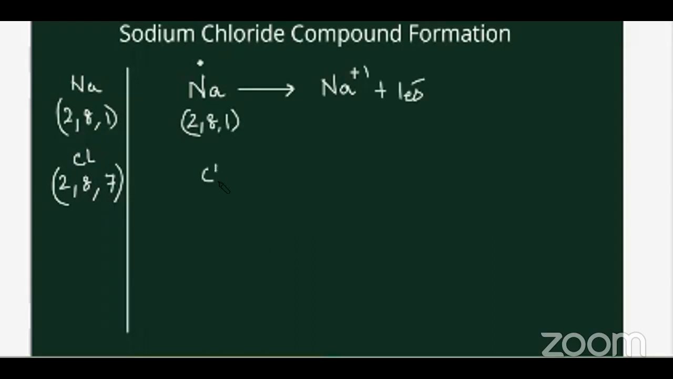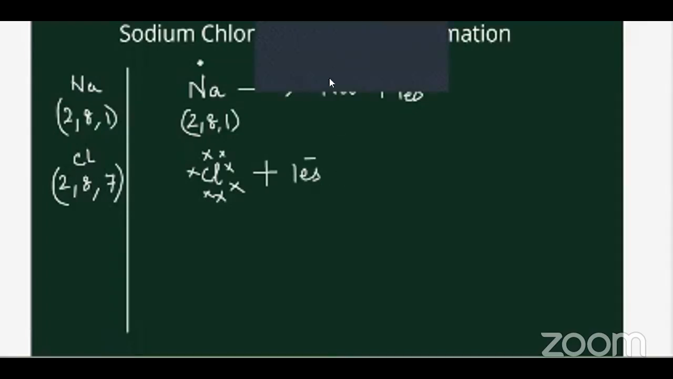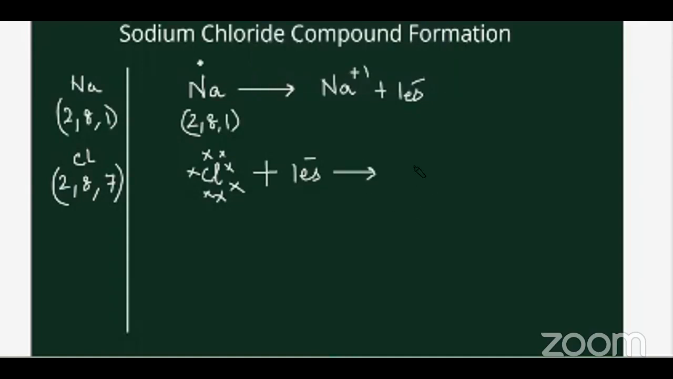Then chlorine, how many valence electrons does it have? 7. So 1, 2, 3, 4, 5, 6, 7. Correct? It's going to take 1 electron, so that will be the reactant. And that will give me what? Chlorine negative ion, right? This is what we did yesterday.